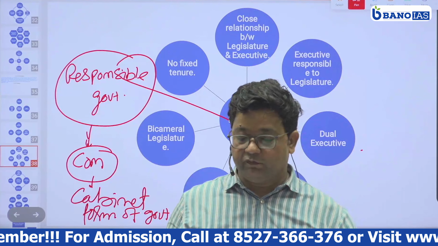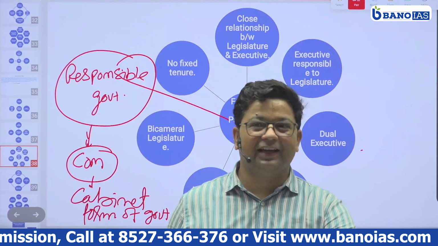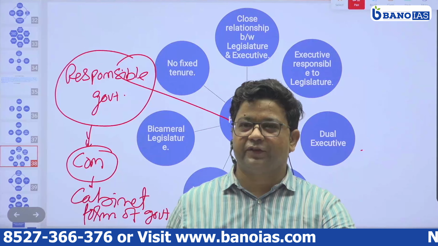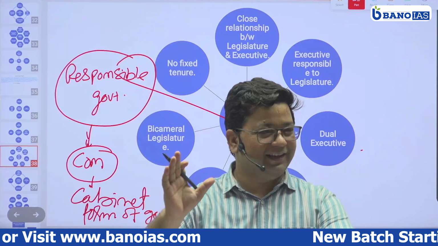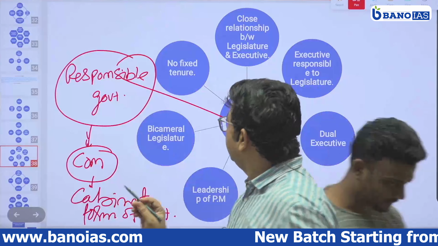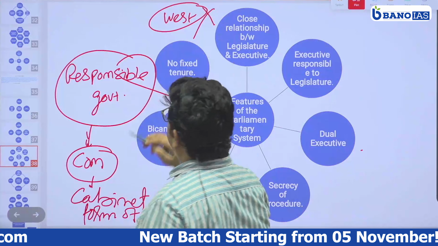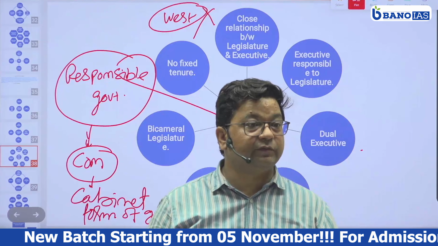Why is it known as a Westminster form of government? It is WEST-minster, not WEST. This West is WEIST, Westminster government.